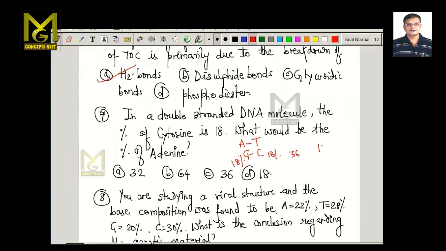So out of 100, we have 36. So what will remain? 64 percent will be A and T. So out of that, what will be adenine? Adenine will be half of 64%. And what is that? It is 32%. So A is the correct option.